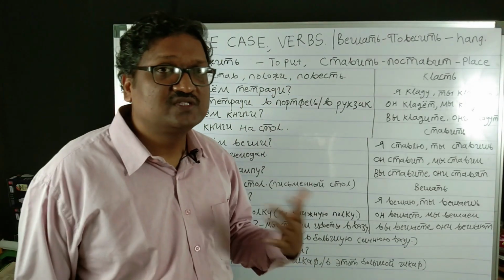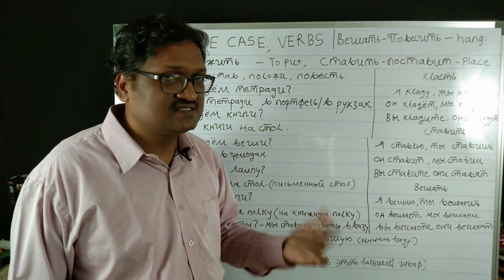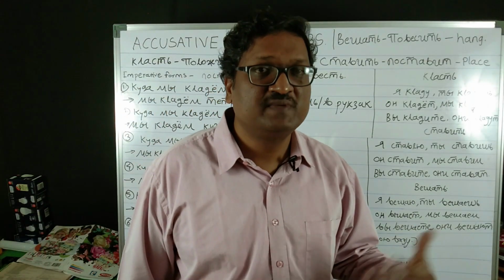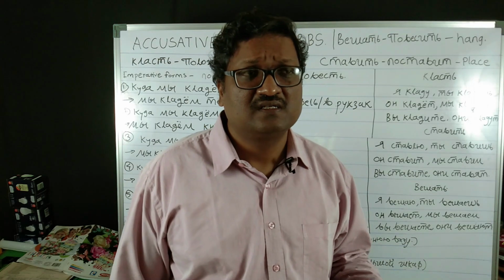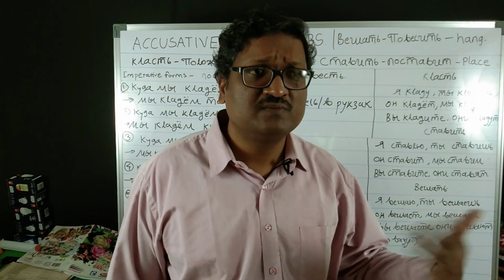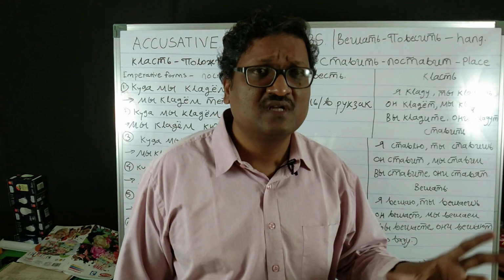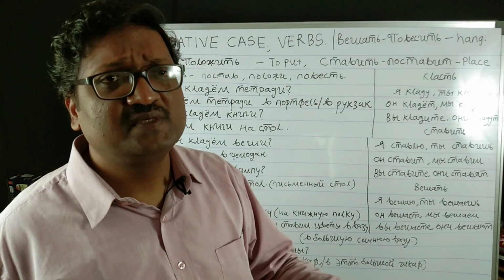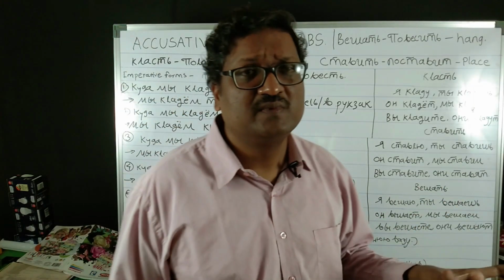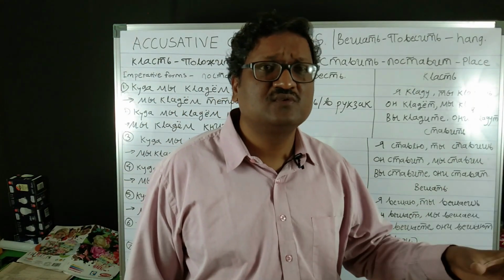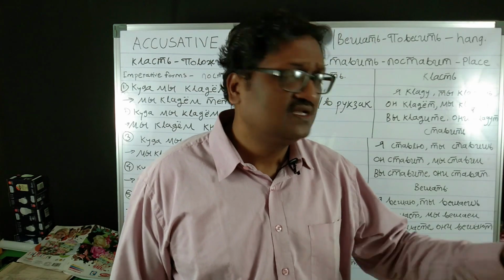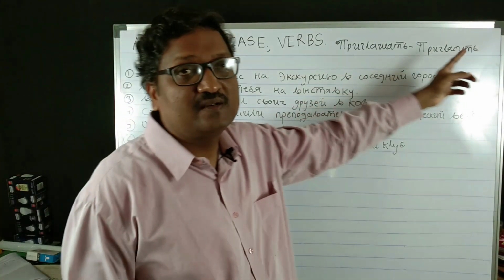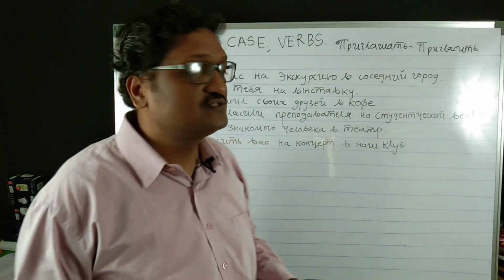Now when we talk about animate things, there is the verb priglasit, to invite. Kavo priglasite? Again a question comes, kuda. In the case of animate nouns, the verb priglasit will again use the accusative case. Now we will see how to use priglashat, priglasit in the accusative case.